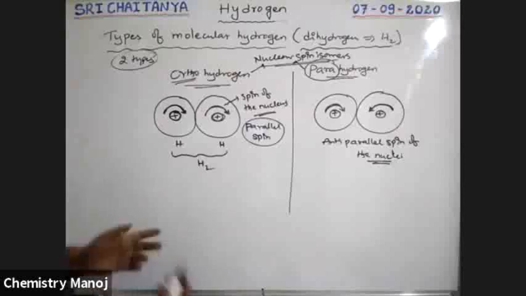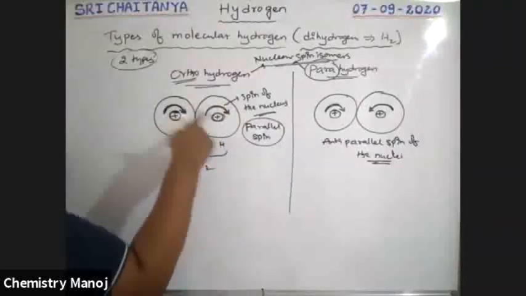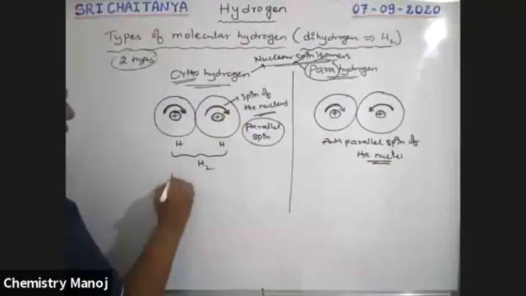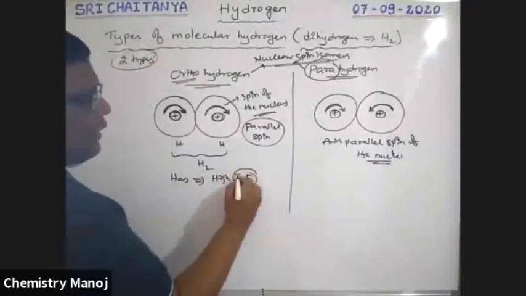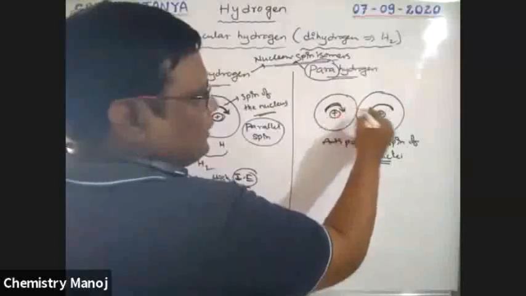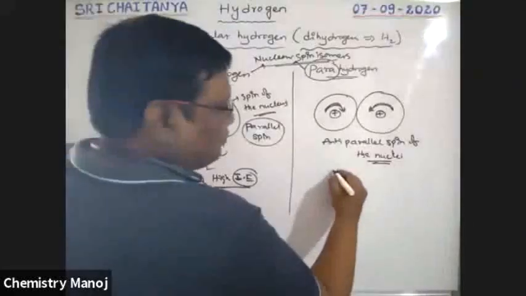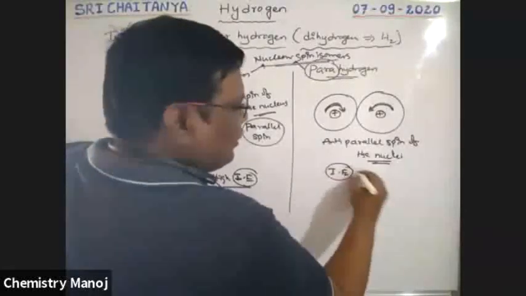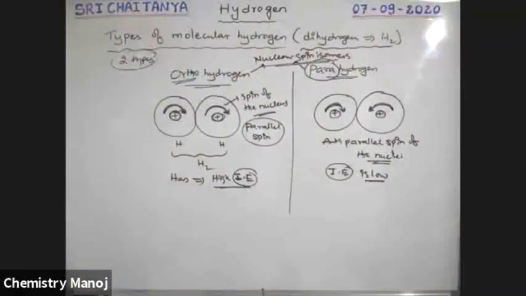See, boys, here both the nuclei spin in the same direction. Because these directions are the same, this hydrogen has high internal energy, because the spin is in the same direction. But here some of this spin is cancelled by the other spin. That means some energy is cancelled. Because of that, internal energy is low. That means parahydrogen has lower internal energy than orthohydrogen.